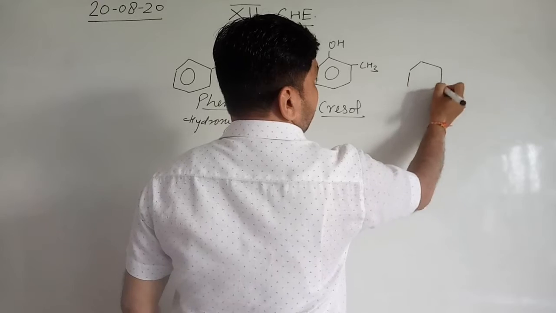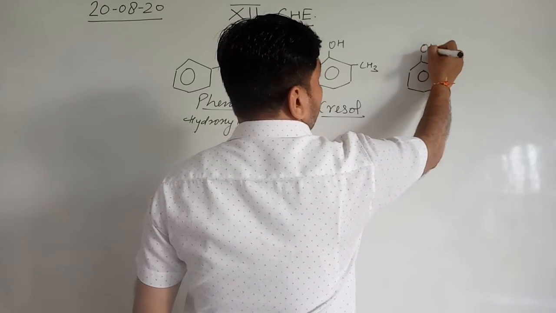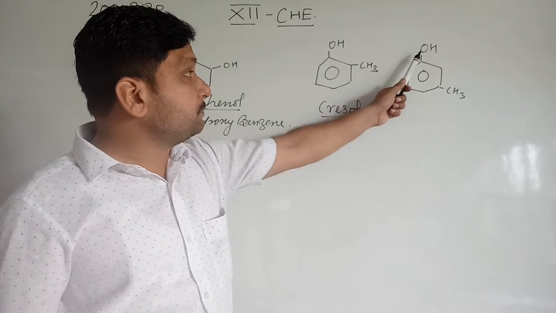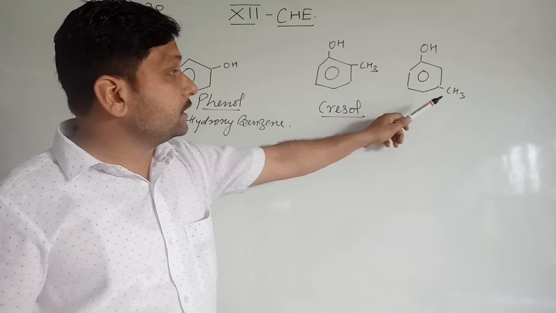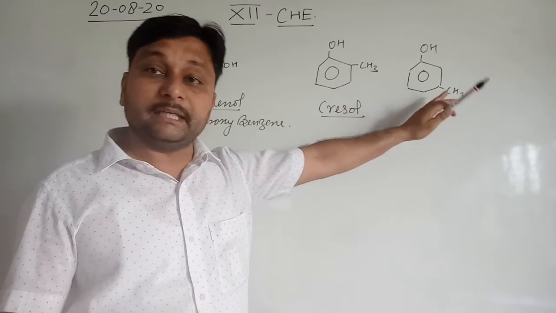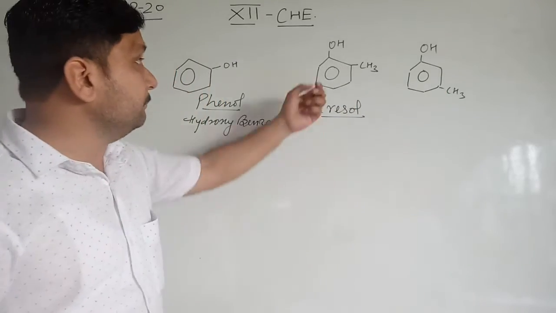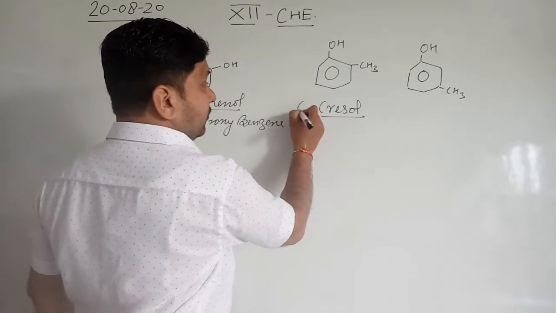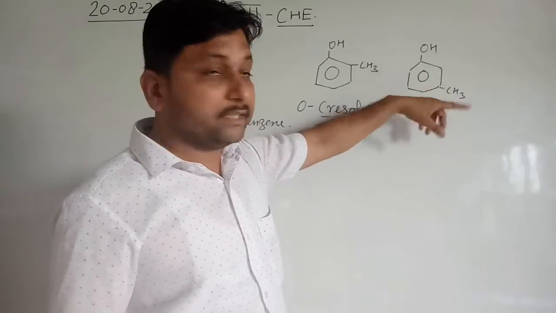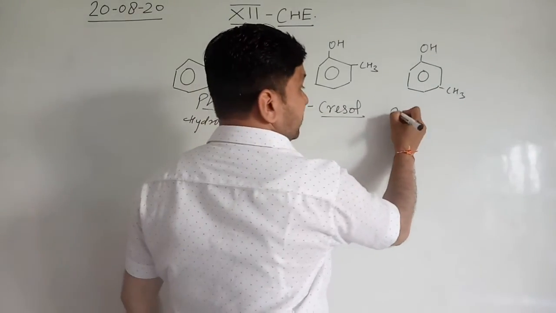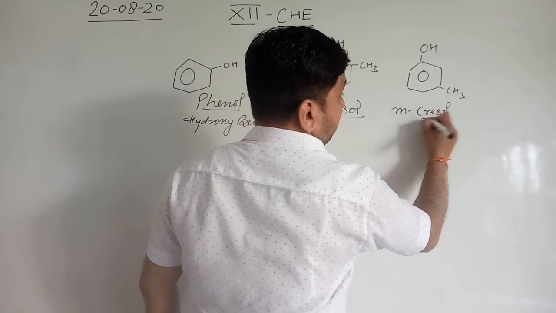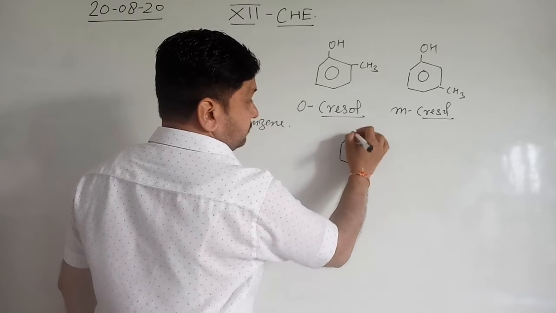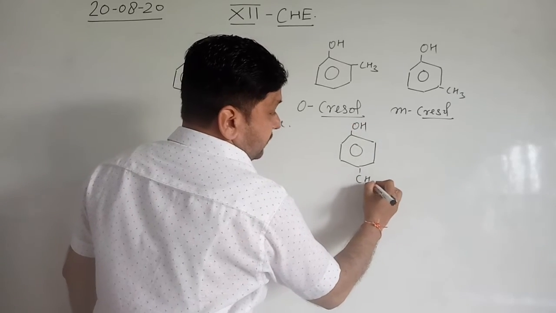But we know that the positions of the functional group may be different. So if the OH is present with respect to the CH3 at the ortho, para or meta position, the name will change. For example, if both are present in the ortho position, it is known as orthocresol. If both are on the meta position with respect to each other, it is known as metacresol. Clear? If OH and CH3 are present on the para position, then it is known as paracresol.